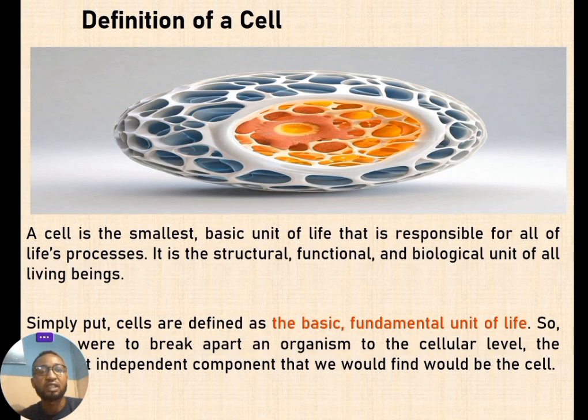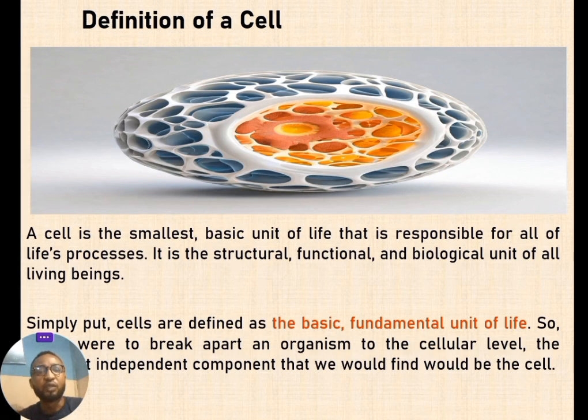So that is to say that if you bring any organism or any living thing and break it down, the basic functional unit of existence of that particular organism is known as the cell. That is, the cell is the building block of every living thing.